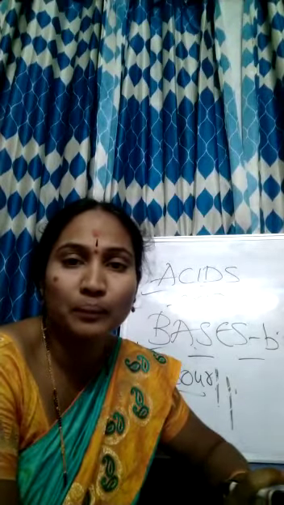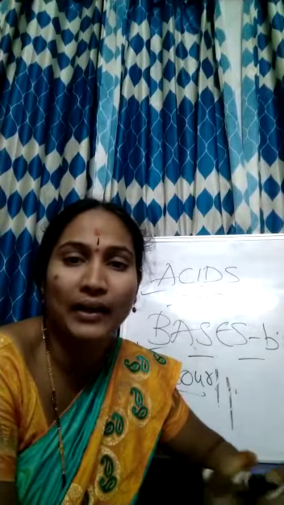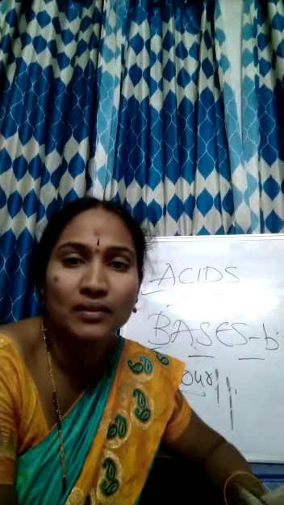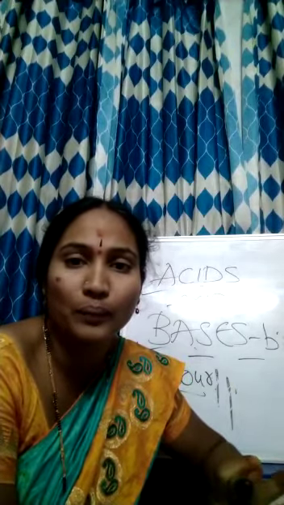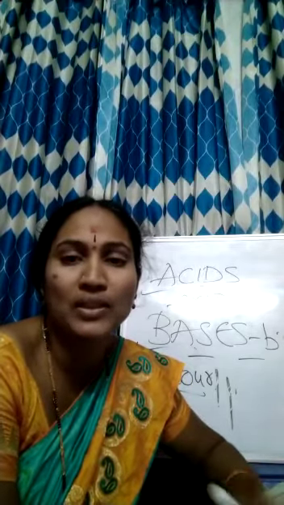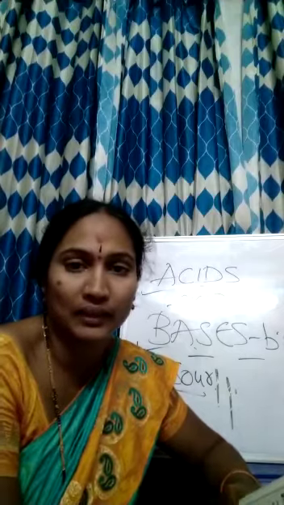Here the turmeric powder is called an indicator because when it is added to some other substances, a change of color takes place in that substance. You can observe the change in that substance. So you can say turmeric powder is an indicator.